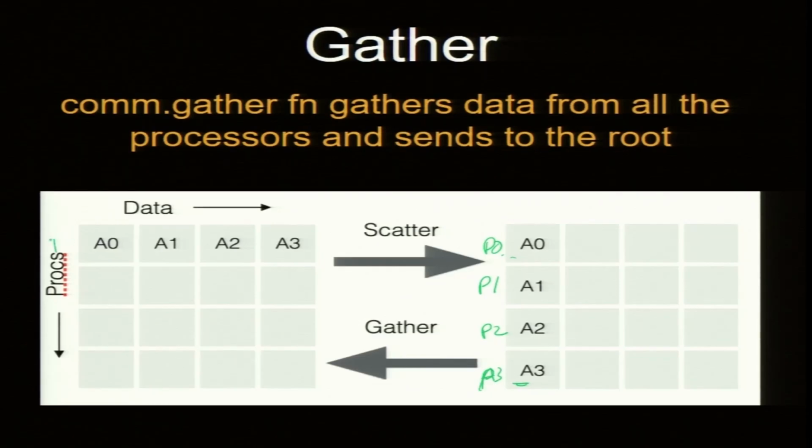In this example, it is putting them in P0. You create a list of these 4 elements and put it in a variable at the given rank. So it gathers all the data from all the processors and sends it to the root. Just the opposite of scatter, which is why I use the same picture.